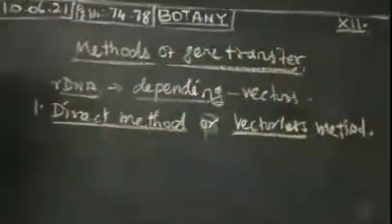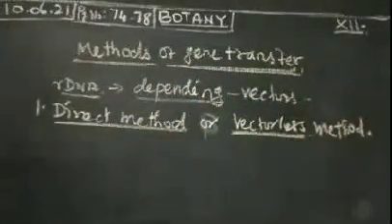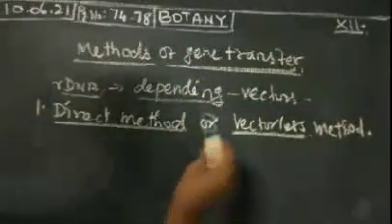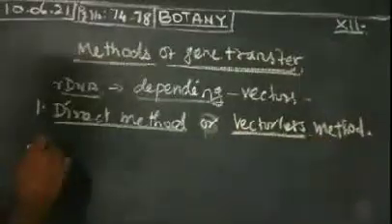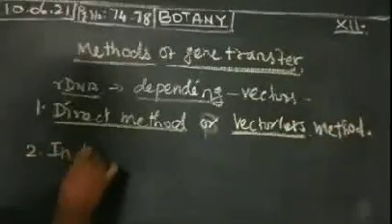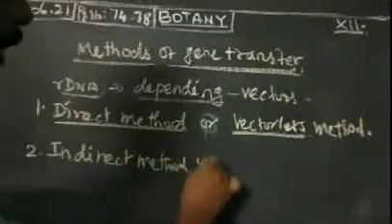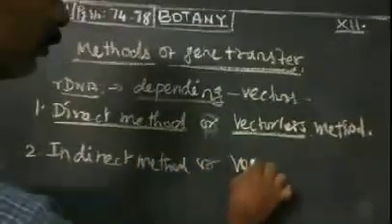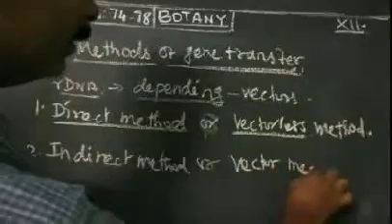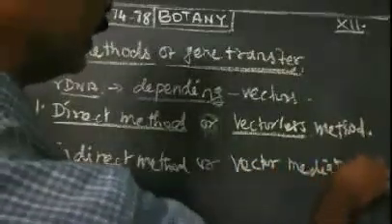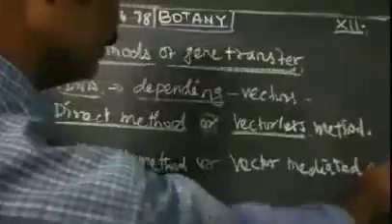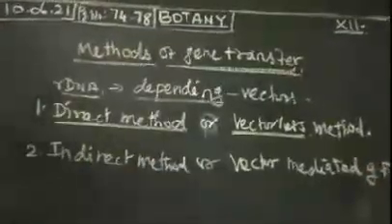There are no plasmids, no vector is used for this method of gene transfer. Second one, indirect method, or otherwise vector mediated gene transfer method.